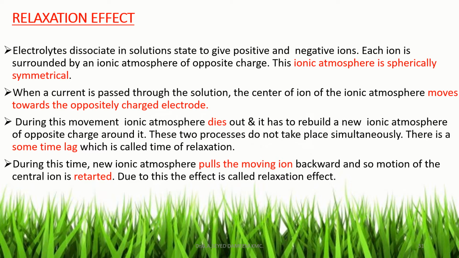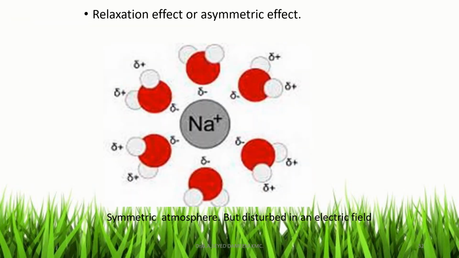There is some time lag which is called the time of relaxation. During this time, the new ionic atmosphere pulls the moving ion backward, and so the motion of the central ion, that is the positive ion, is retarded. This effect is called the relaxation effect. This slide shows the ionic atmosphere of ions, say Na+ and Cl-.